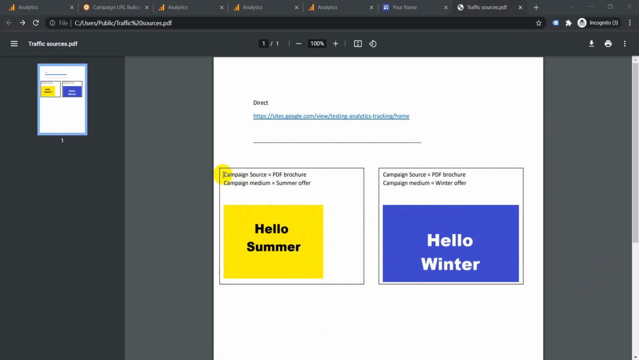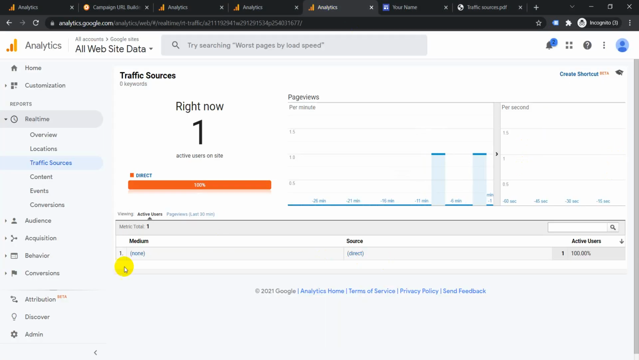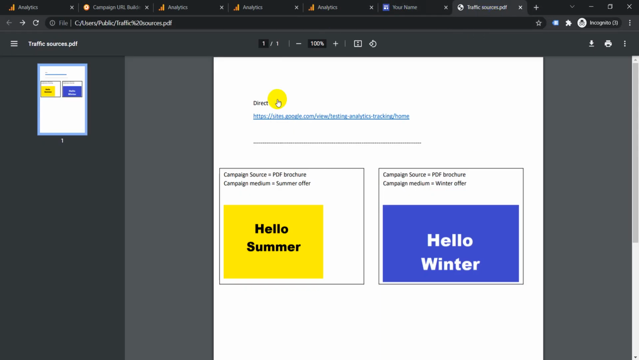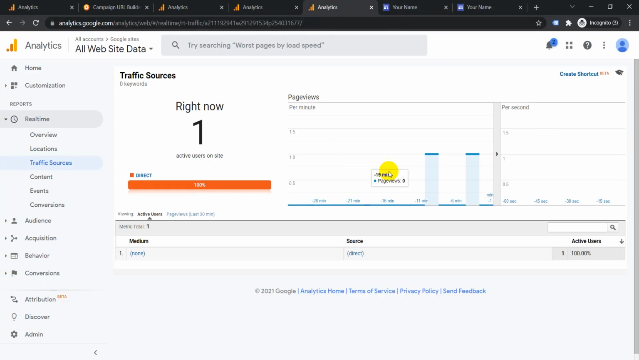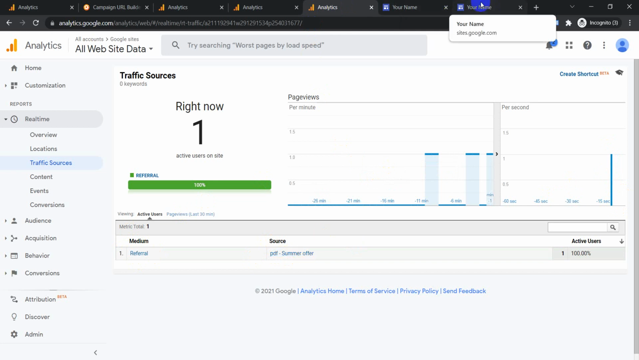So if you see here, I have set this link on this image using UTM tracking. In this UTM tracking, I have put campaign source as PDF brochure and campaign medium as summer offer. So whenever they click on this, it will get tracked here and the source and the medium will show. So I'll just click on it, go back again here. We'll see a traffic drop here, and then we'll see medium is referral, source is PDF summer offer. See, so it tracks like this.